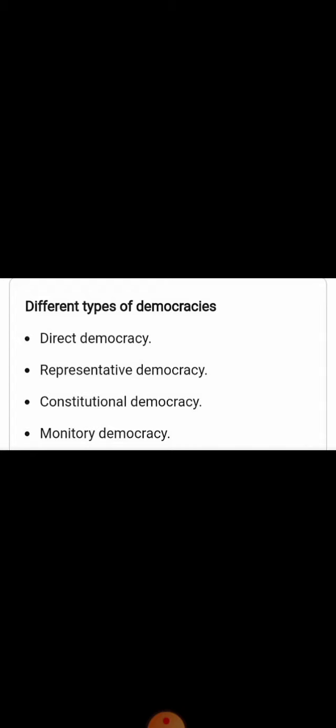Representative democracy is a form of democracy in which people vote for representatives, who then vote on policy initiatives, as opposed to direct democracy.